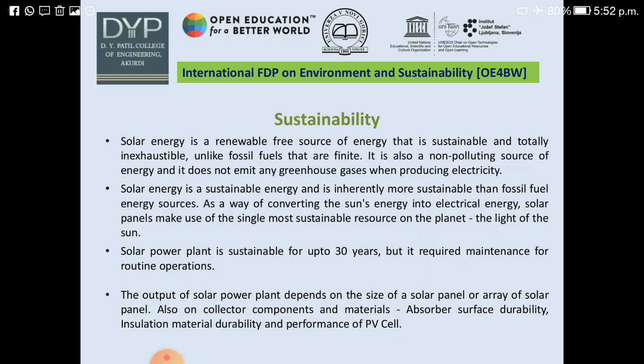The output of a solar plant depends on the size of the solar panel and collector components and materials, regarding absorber surface durability, insulation material durability and performance of the PV cell.